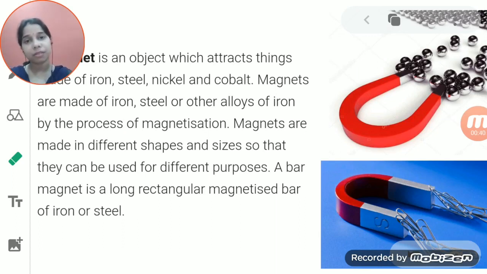Conductors allow electricity to pass through them. Insulators do not allow electricity to pass through them. We came to understand the different examples of conductors and insulators, as well as how these two work together and what their importance is.